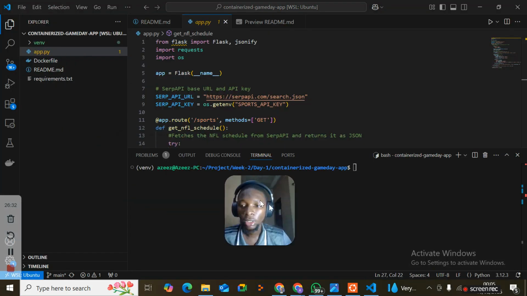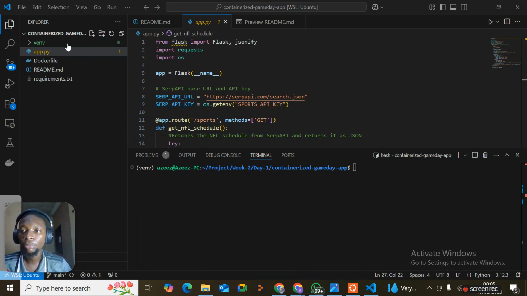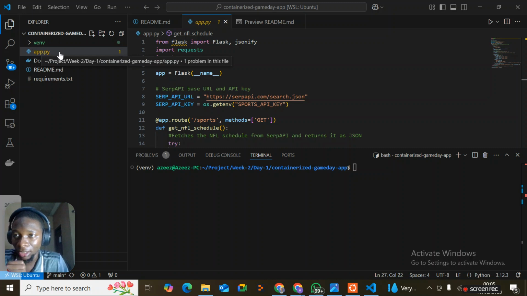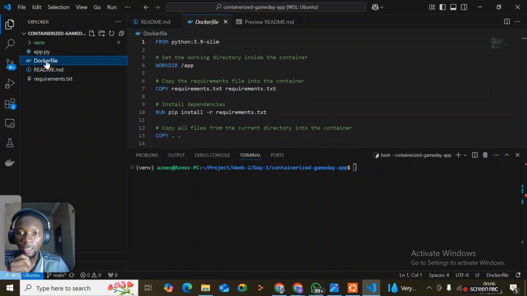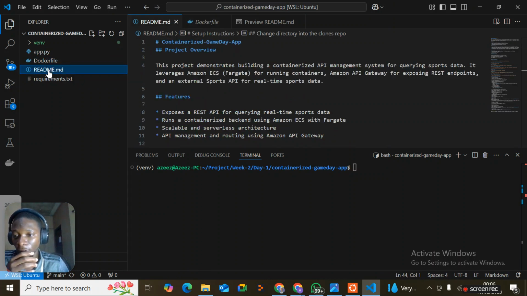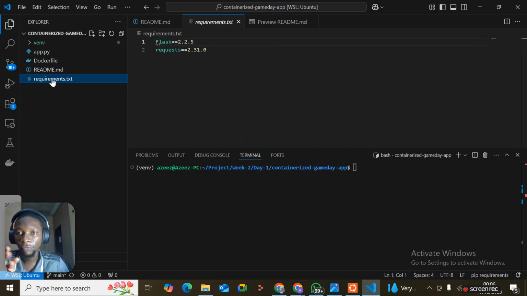So here we go. This is our project structure, a containerized Gameday application. Here we have our application.py, which is our actual Flask application code that does the whole process. Then we have our Dockerfile for containerization. Then we have our README, a set of instructions we're going to go through to run this project, and our requirements.txt file. We have Flask and requests. Then we have our .env, which is our virtual environment.